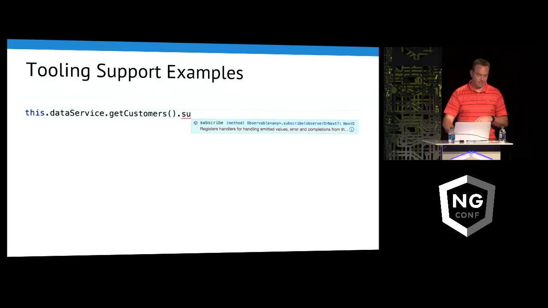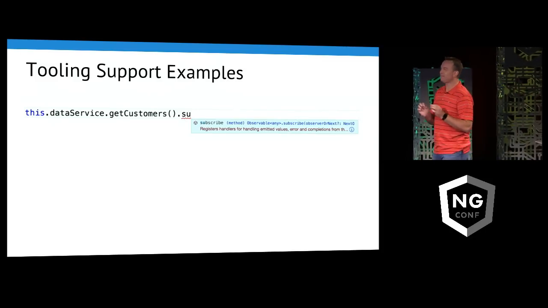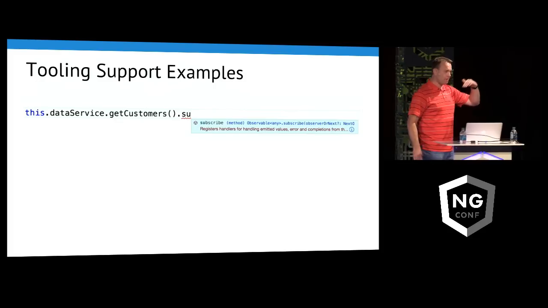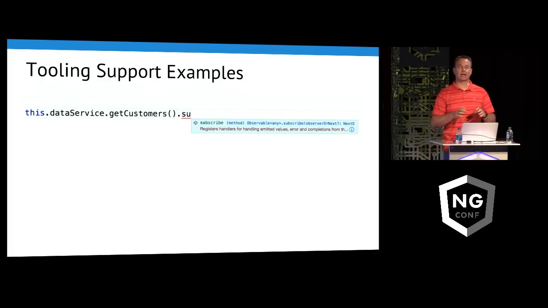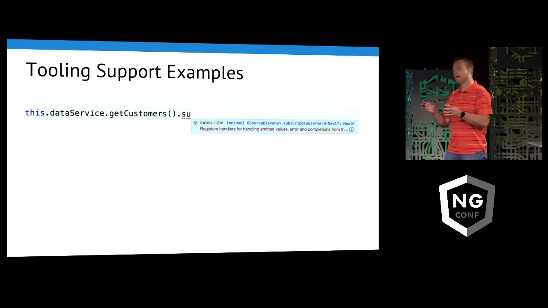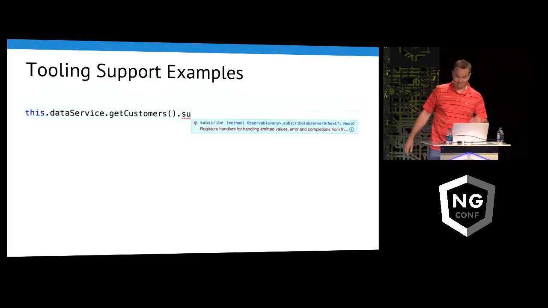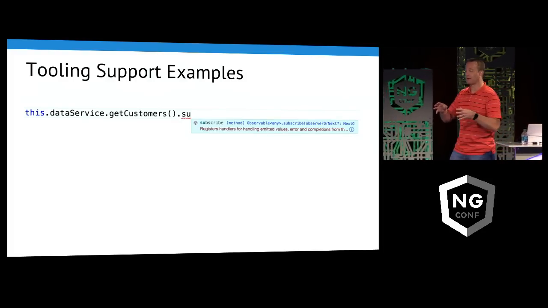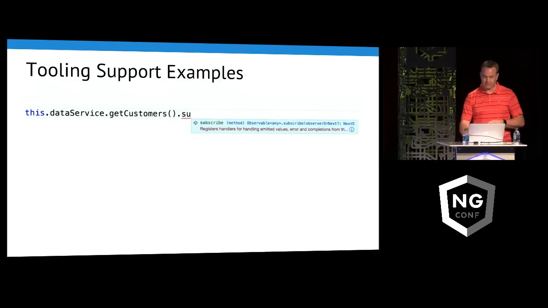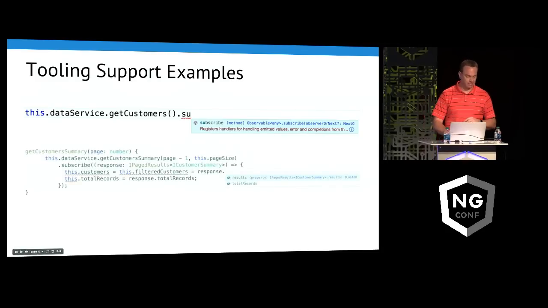Tooling support. One of the really cool things with TypeScript is that we can be specific about the types we're working with. How many have called into a promise to get that resolution and get the data and been like, man, what the heck am I getting back? And then you have to go look up the schema for the JSON and all that. Well, with the nice IntelliSense we can get in different editors, and it's not just one, WebStorm has some awesome support now. VS Code, Atom, they have some really nice support built in. This one is showing me that I can get back an observable. And I'm going to make this a little better, which we'll talk about in a moment.